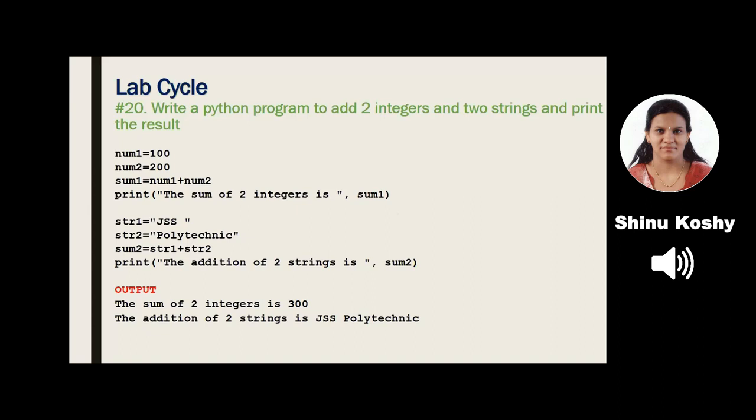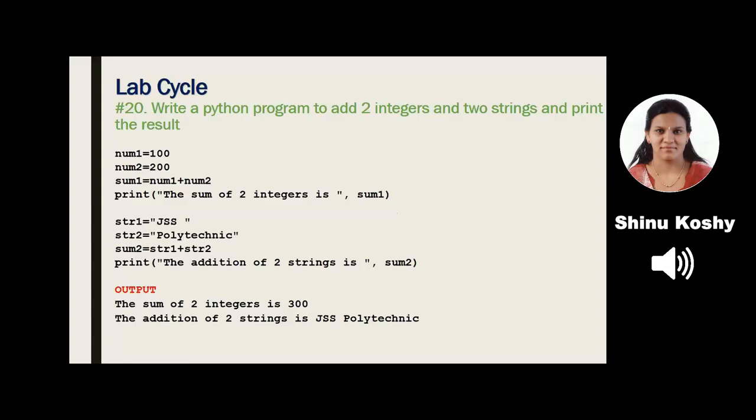After that, I write sum1, which is a variable name, without the double quotes. Remember, I told you, if you don't put double quotes for the variable name, it will display the value in that variable. What is the value inside sum1? It's 300. That is the sum of 200 and 100. So 300 is going to be stored in sum1 and the answer will be, see the output, the sum of two integers is 300. The string and the variable name is separated by a comma.